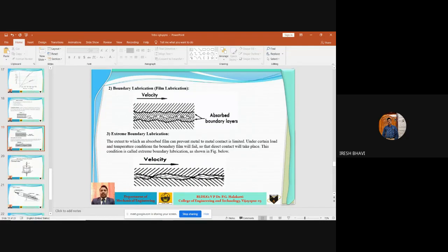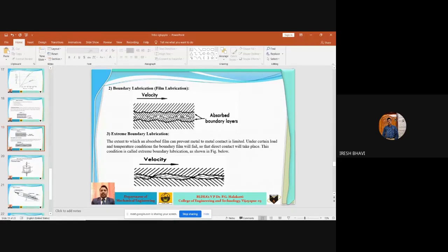These are the asperities, meaning roughness on the surface. These are shown exaggerated, because when you look with the naked eye, you see a smooth surface. But when we zoom in or view it in an exaggerated manner, we can see these surface asperities, which are called surface irregularities. These surface asperities and irregularities make the metal contact the other metal, and in the extreme boundary lubrication system, there is always metal to metal contact.